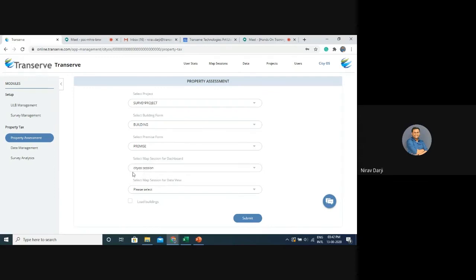Select a map session which has this building and premise layer added to it so that we can visualize the data on the map, and say submit. This will initialize our survey, and after this process, our surveyor can install our CityOS application on his mobile device and collect data for buildings and premises inside Ward 1.